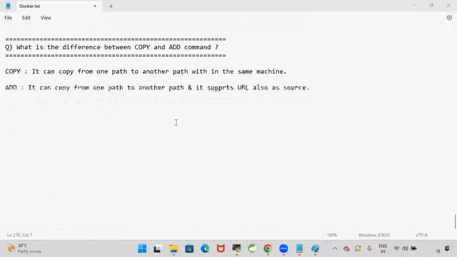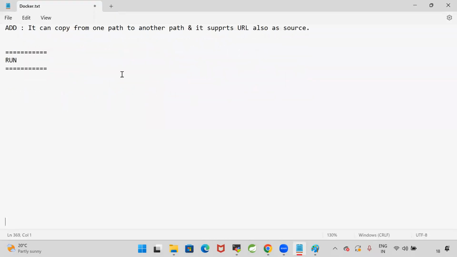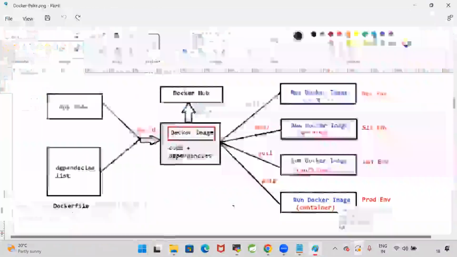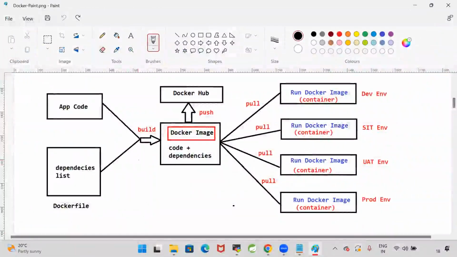The next one is very important, guys. The next one is run command. Run is used to execute some instructions while creating the Docker image. For example, when I am creating the Docker image, I want to install Maven and I want to compile my code. Are you getting my point?